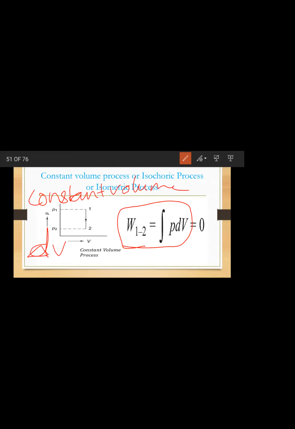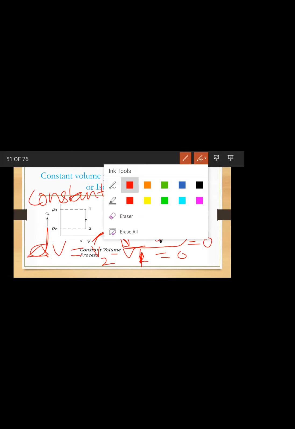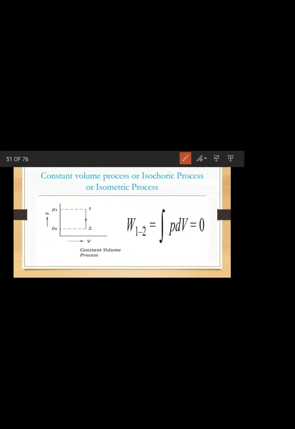What is dV? V2 minus V1. If V2 is the same as V1, this can be 0, no? If this is 0, this integral will be 0. So that means for constant volume process work done will be 0. Okay?